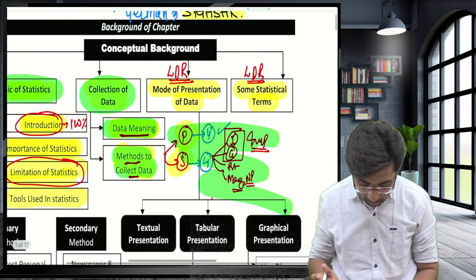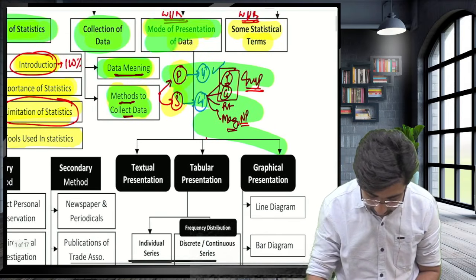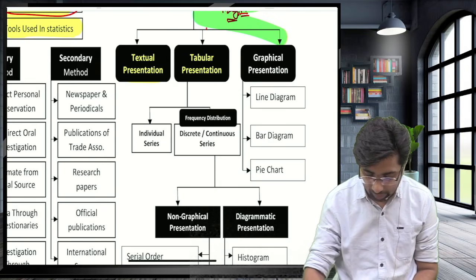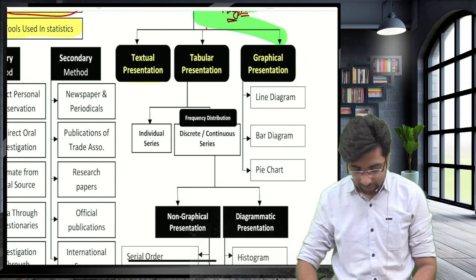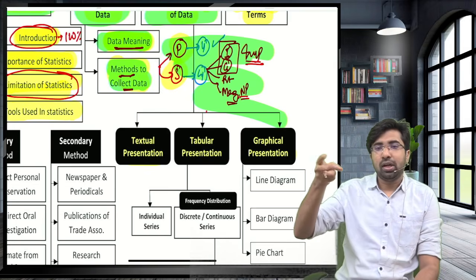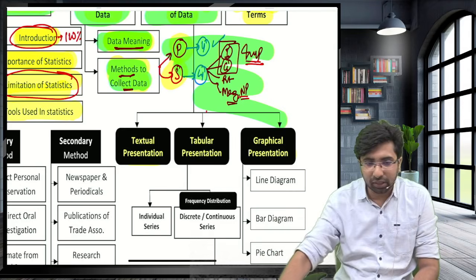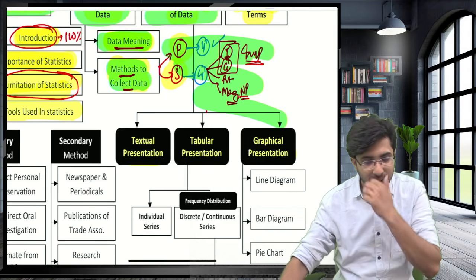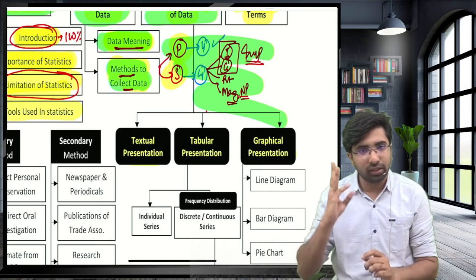Guys, how many modes of presentation of data are there? Last point, guys. One is the textual presentation, then tabular, then graphical. In 3 ways you can present the data: textual presentation, tabular presentation, and graphical presentation.